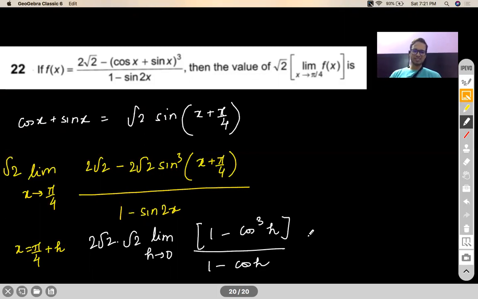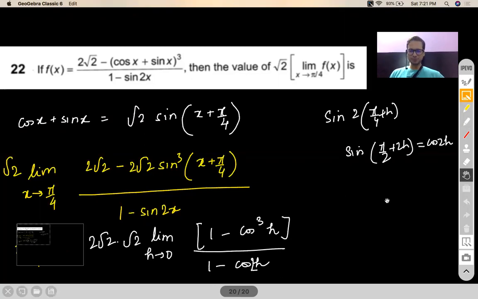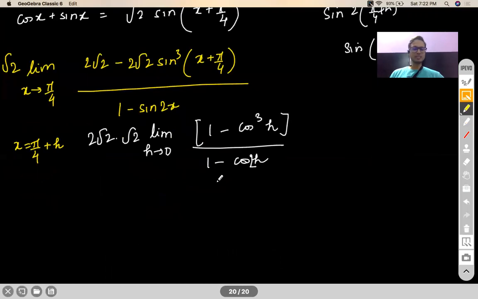Denominator, sorry, cos 2h. Denominator will become 1 minus cos 2 into pi by 4 plus h. So what is sine of 2 into pi by 4 plus h? Obviously, it is sine pi by 2 plus 2h, which is actually cos 2h again. Okay, so that's what I've done in the denominator. No problem with that.